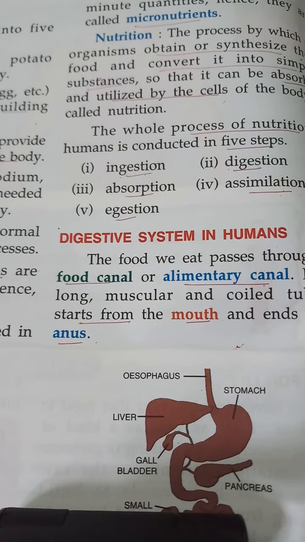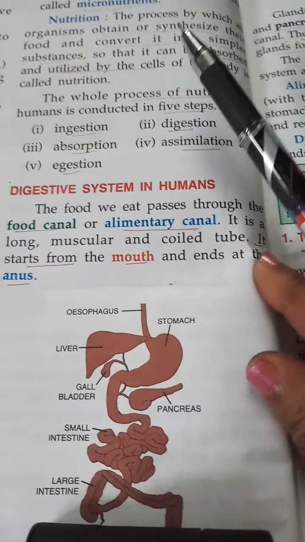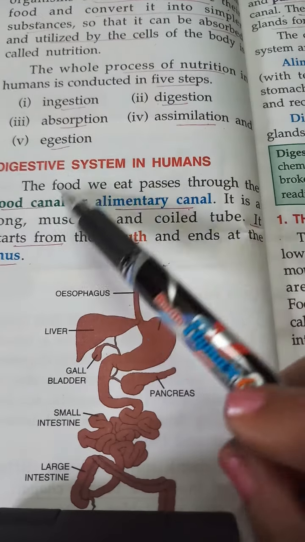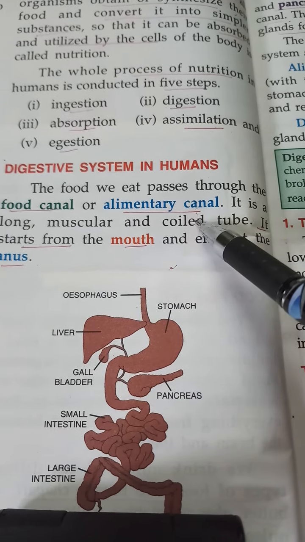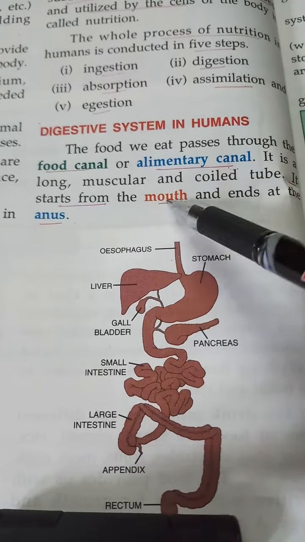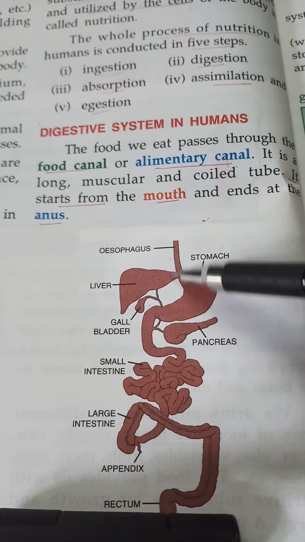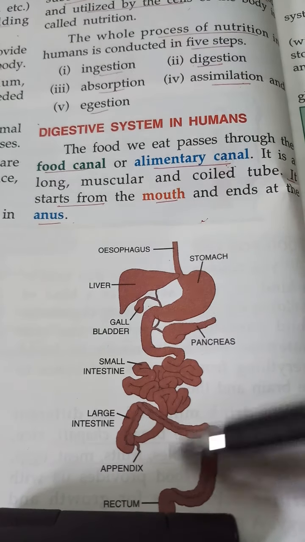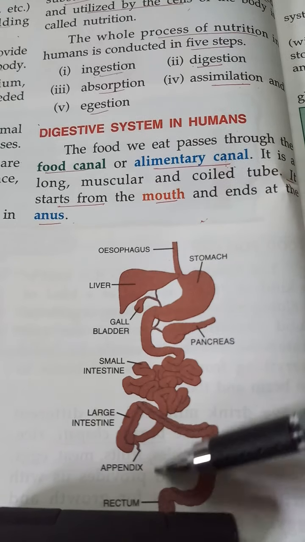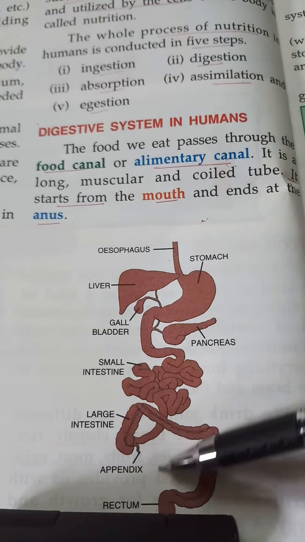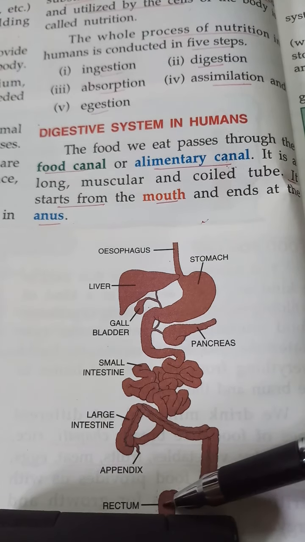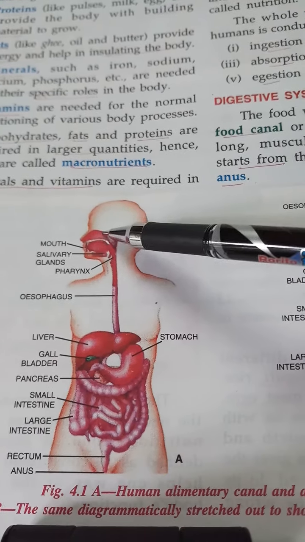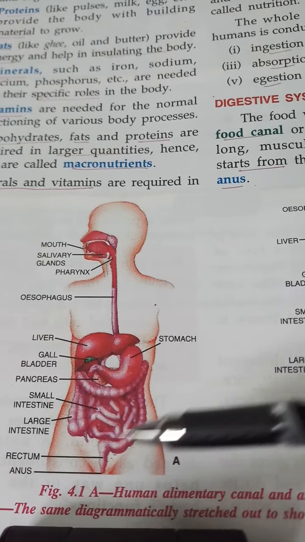Then in the digestive system in human, we have a food canal or alimentary canal. It is a long muscular and coiled tube. You can see our digestive system or our alimentary canal. It starts in the mouth and it ends in anus.